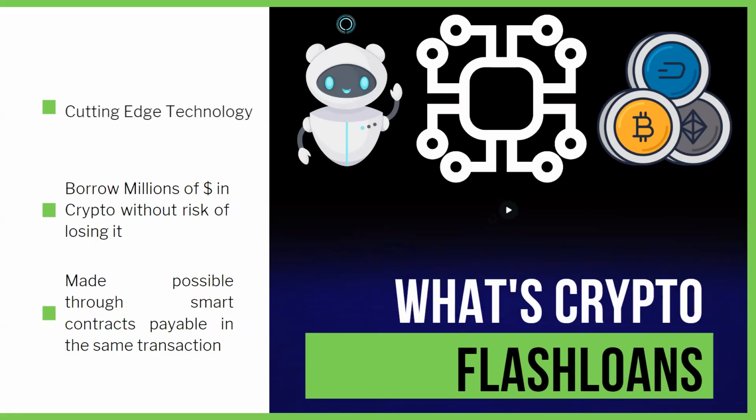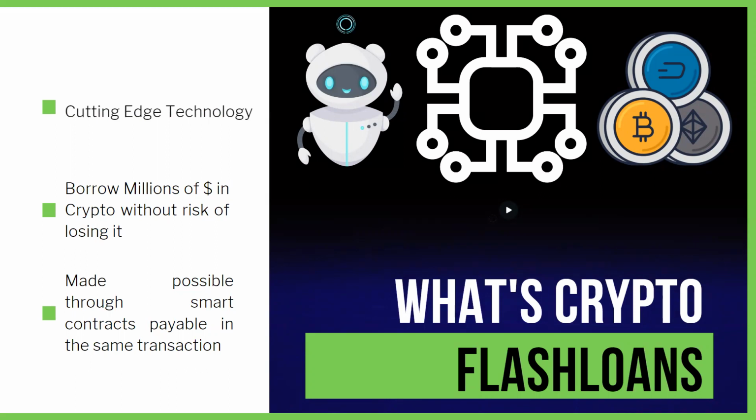Because if you look at the DeFi space and some of these technologies, it's still relatively new. I mean, flash loans just started up in I think about the year 2020, with Aave being one of the first protocols to actually allow that to happen. So deploying this on a test network will allow you to see what can be done, and then if you have developed a strategy, you can then take it to the mainnet and actually start creating profit.